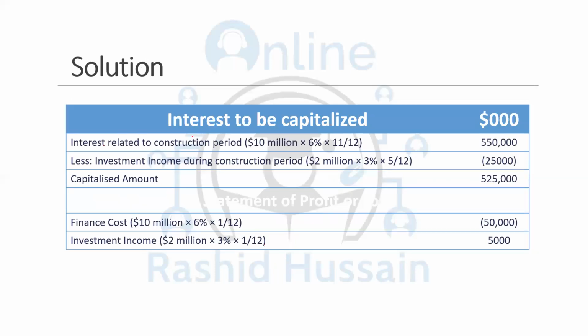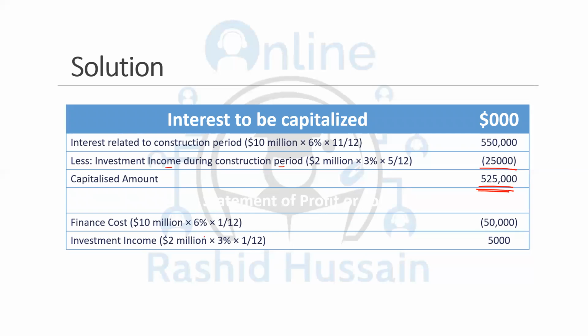So on the next page, you can see the solution. Interest: 10 million multiplied by 6% multiplied by 11 by 12, you get 550,000. And then you deduct the investment income which is made during the construction period. 2 million into 3%, 5 by 12, because we're not taking January into account. So you deduct the 25,000 from it, and this 525,000 is the amount which is to be capitalized.